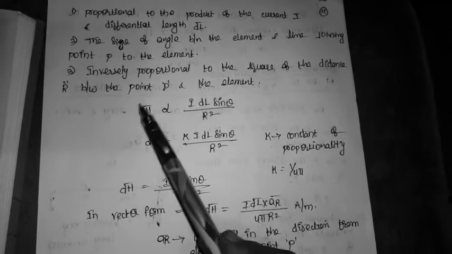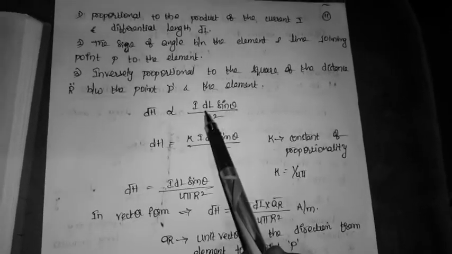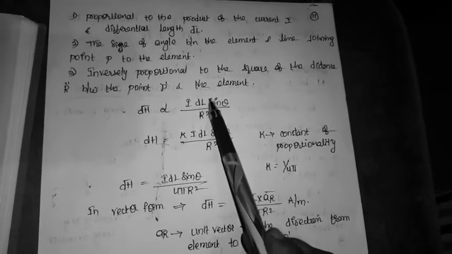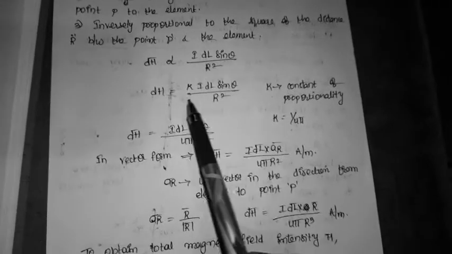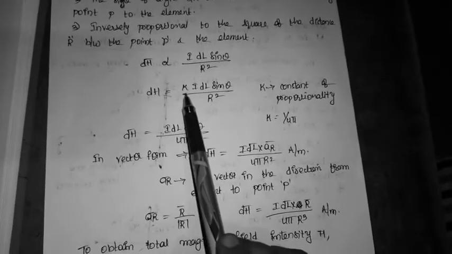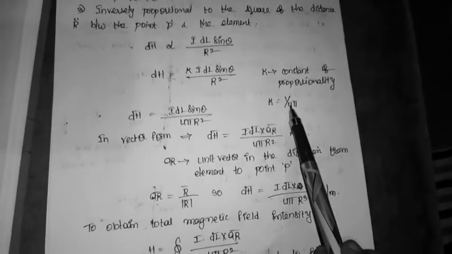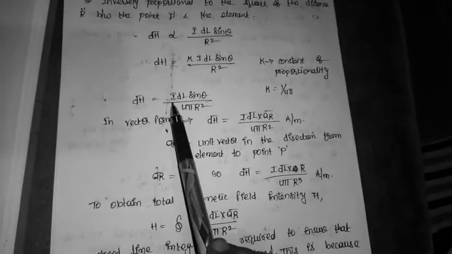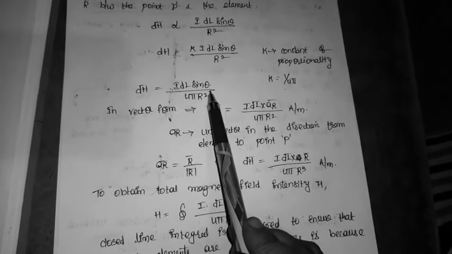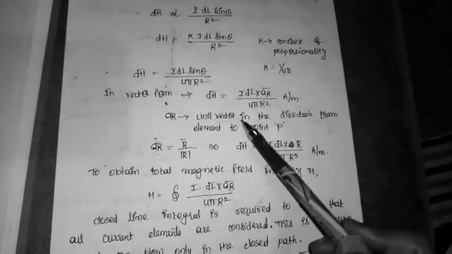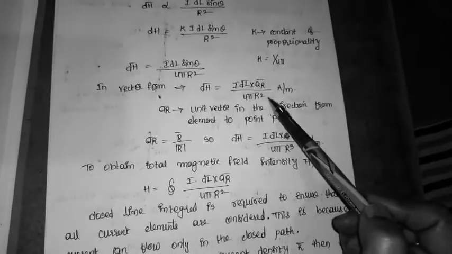So differential amount of magnetic field intensity due to differential amount of length is I dl sin theta by r square. If I remove the proportionality constant, k is nothing but 1 by 4 pi. So dH can be written as I dl sin theta by 4 pi r square. This can be written in vector form. In vector form, I will write I dl cross a_r by 4 pi r square.